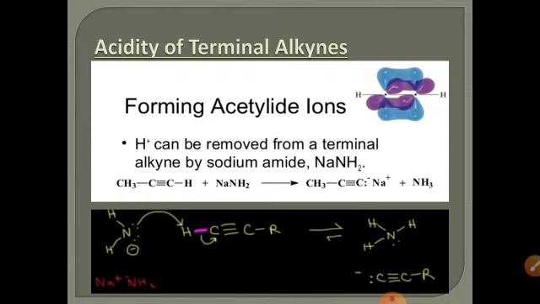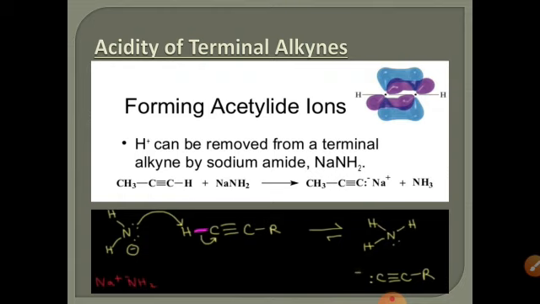It takes up the proton, and the electrons are shifted towards the carbon, which shows the negative charge, and NH2, which took up the proton, is converted into NH3. The electrons are shifted towards the carbon which contains the negative charge, and this is known as the acetylide ion. And these acetylide ions are very valuable reagents for chemical synthesis, and very ionic in nature.